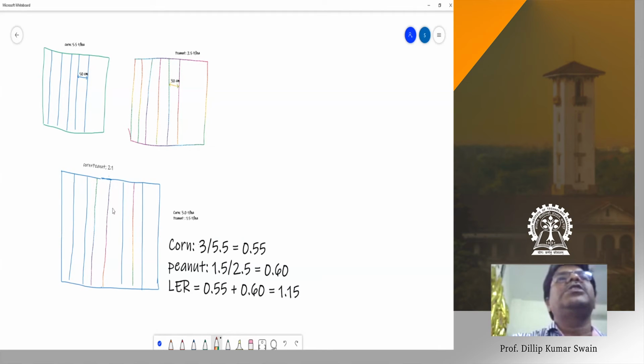The spacing from this to this now becomes 1.5 meter. Earlier it was 1.1 meter.